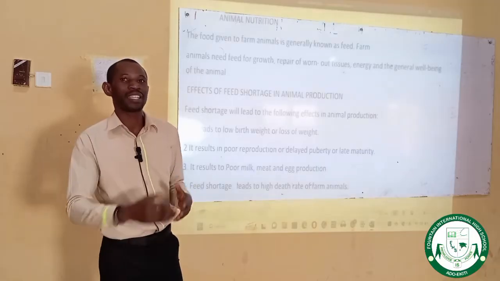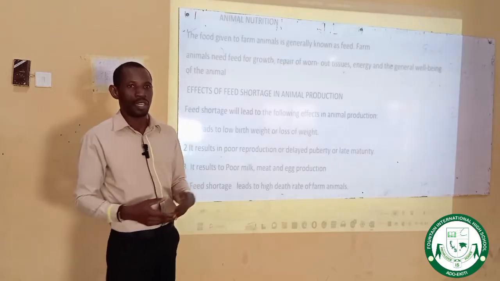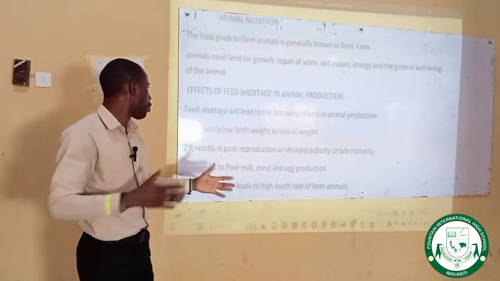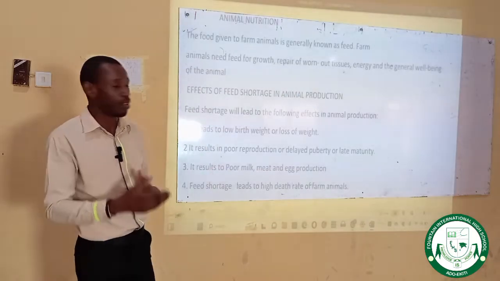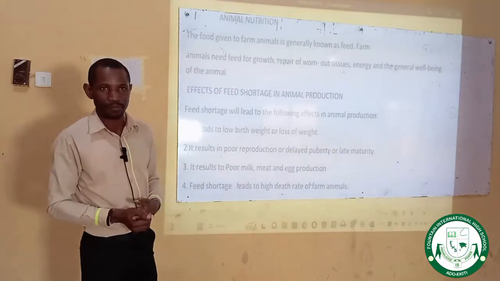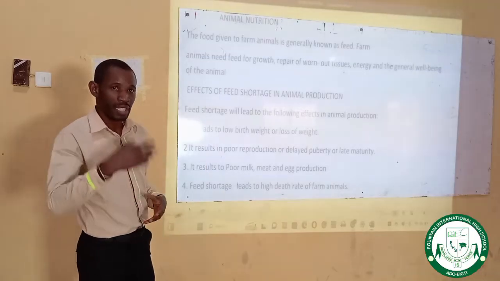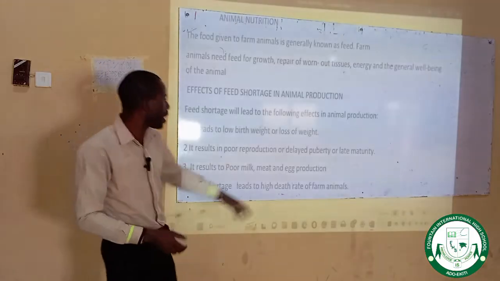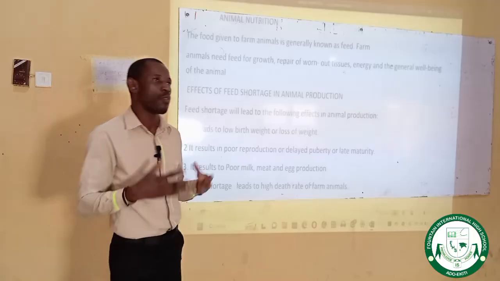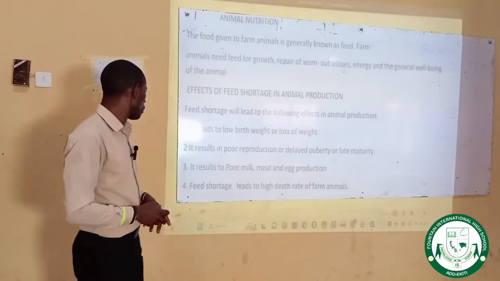But in a situation where there is inadequate feed given to your birds, there will be alternation. The birds can lay an egg today, skip tomorrow, and lay again the next day. That is poor reproduction, which can be as a result of inadequate feed given to your animal. An animal that is lactating, that is giving breast milk, will have a reduction in the quality and quantity of milk produced. Then delayed puberty, that is, the animal will not be able to get to maturity early, at the right time. Why? Because the animal is not well fed. So please take note of that.